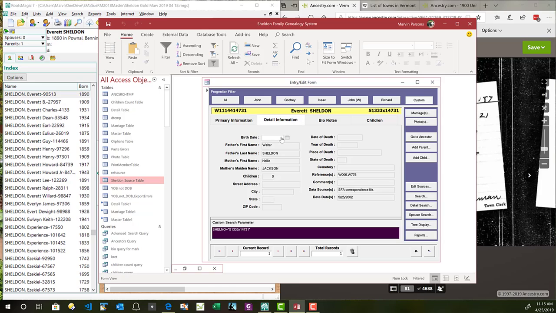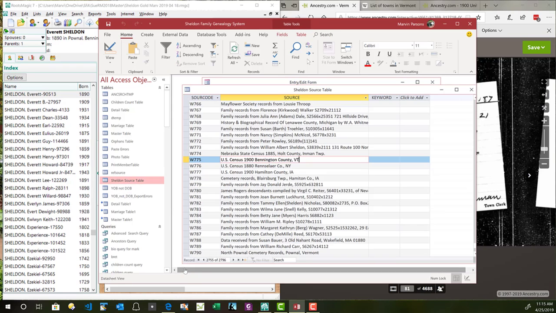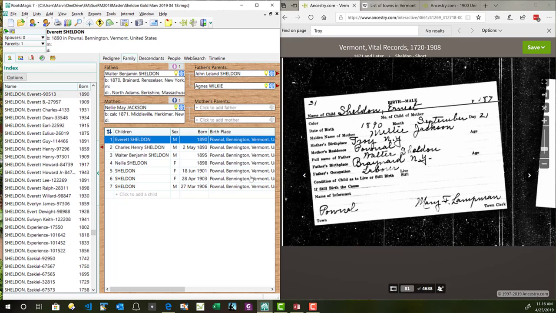No real date of death, but it looks like it came from a reference of W775. Now, over here we have a Sheldon source table, and W775 came from the U.S. Census 1900 Bennington County. Somebody was looking at that, and that's where they got this information from.